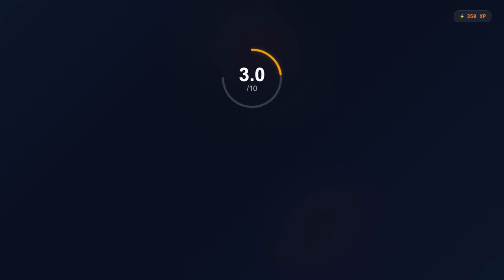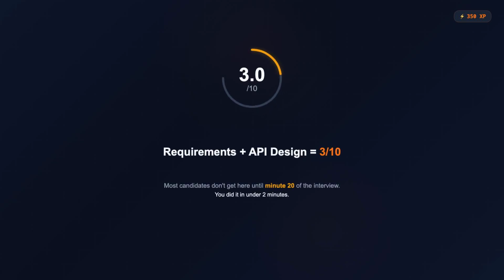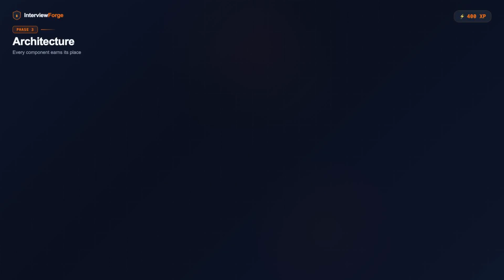Quick checkpoint. Requirements plus API design. That alone puts you at 3 out of 10. Most candidates don't get here until minute 20 of the interview. You did it in under 2 minutes. Let's keep stacking. Now the architecture. Every component earns its place, starting with clients, mobile and web. They maintain a WebSocket connection for real-time messaging.